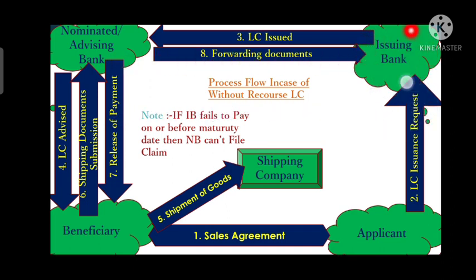Now, if the issuing bank fails to make the payment on the due date, then the nominated bank can't file a claim with the beneficiary, because this type of LC is a without recourse LC. As the note mentions, if the issuing bank fails to pay on or before the maturity date, the negotiating bank can't file a claim with the beneficiary to return the fund.